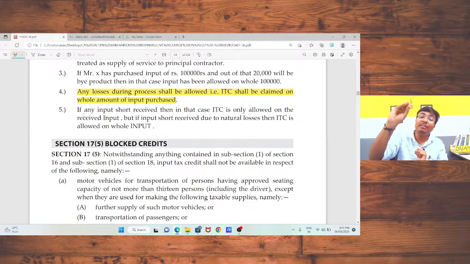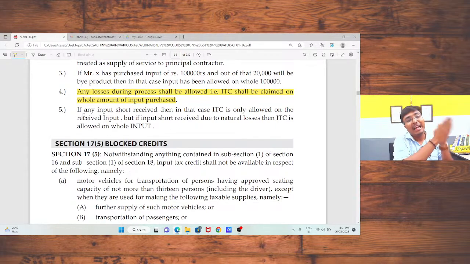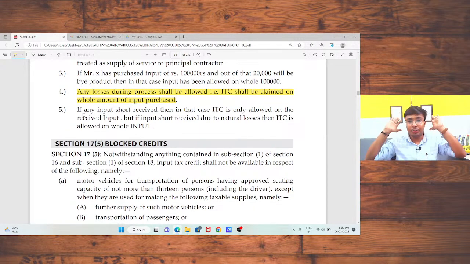Hence, conclusively we can say that input is allowed in case of normal loss, but if there is any abnormal situation, in that case input is not allowed. Again, I am saying that this is the principle; it depends on you how you are going to argue, how you are going to prove that a particular loss is an abnormal loss or a normal loss. This is completely based on you.